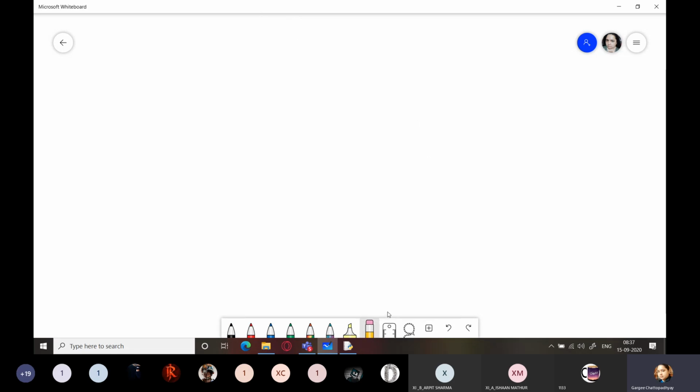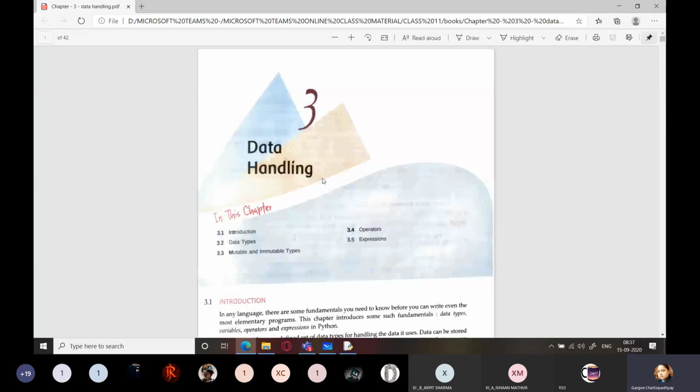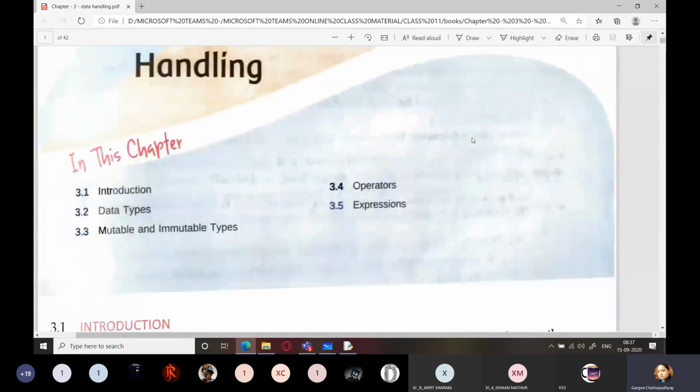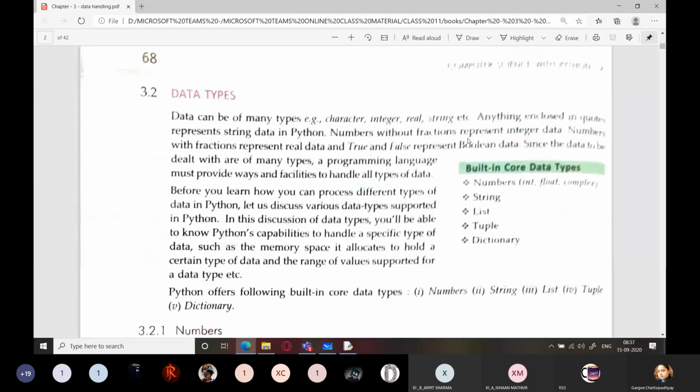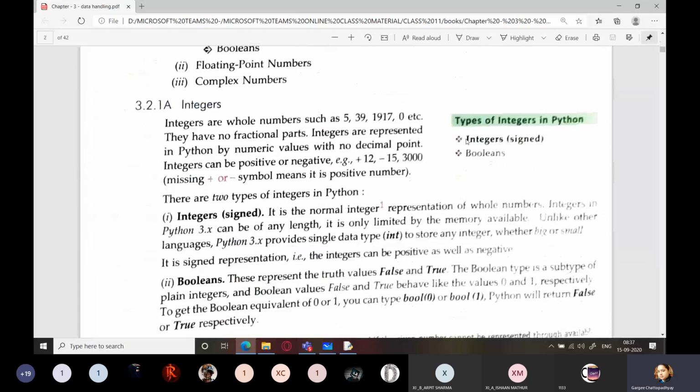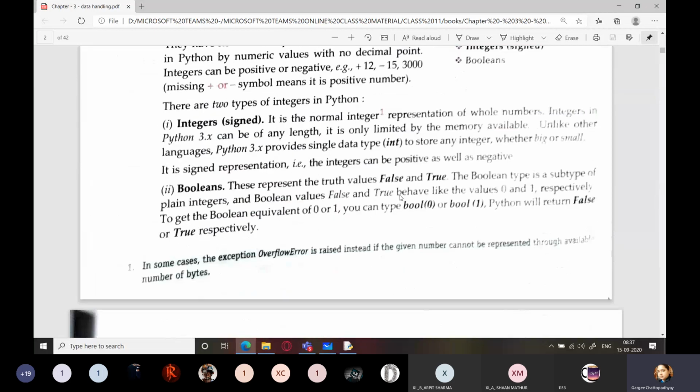Now, certain things I would like to, I'm going to open the book right now because I want to tell you which parts we have already covered in the Python fundamentals chapter. So this is the data handling chapter. So data types, numbers, you can see this, integers, booleans, floating point, we have already covered.